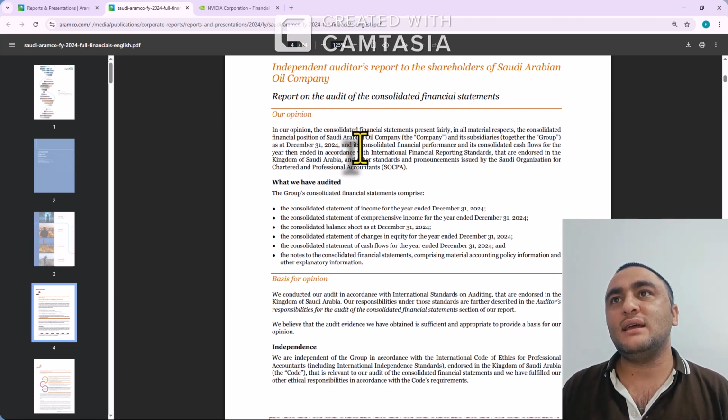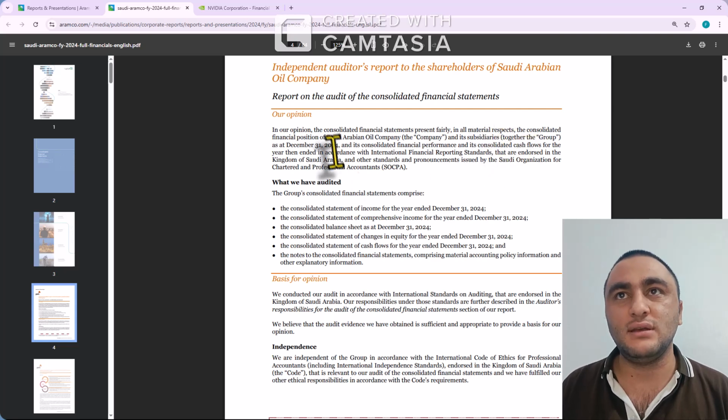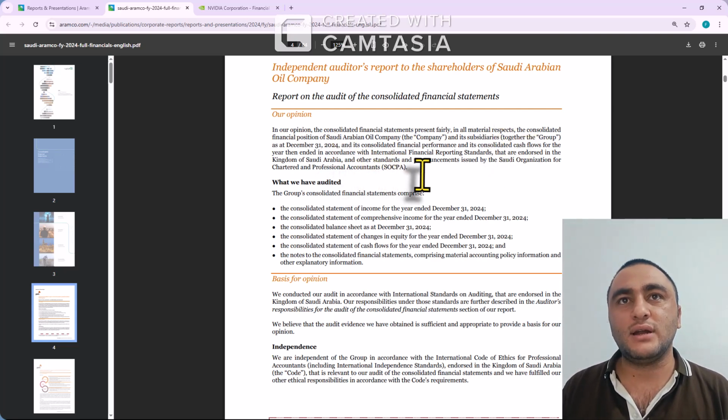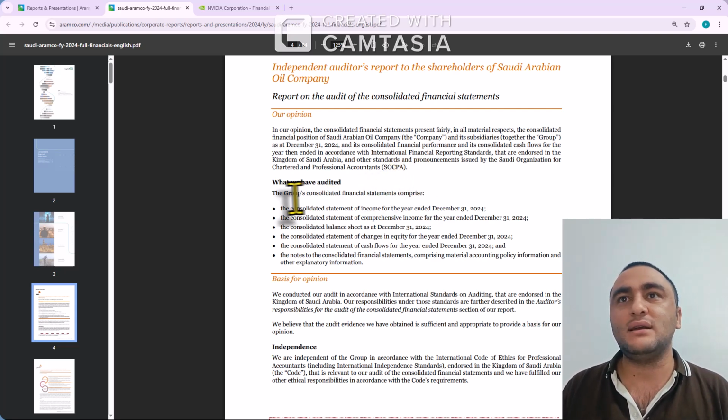It is presented fairly in all material respects according to IFRS and SOCPA, the Saudi Organization for Chartered and Professional Accountants. What we have audited in this group financial statement: we can see income statement, OCI, balance sheet, changes in equity, cash flow, and notes to the accounts.